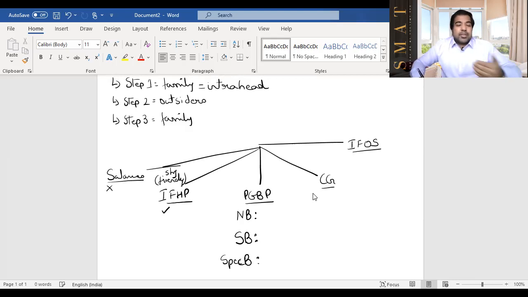Guys, specified business and speculative business both have unique blood. That means their blood is so unique that they will not go to anyone to get their blood. They will only go to their own blood. Speculative blood is unique, and even specified business has unique blood. Again, I'm repeating, unique blood means they will go only to their own blood group. They will not go to anyone randomly for any blood. They will only and only wait for their own blood.